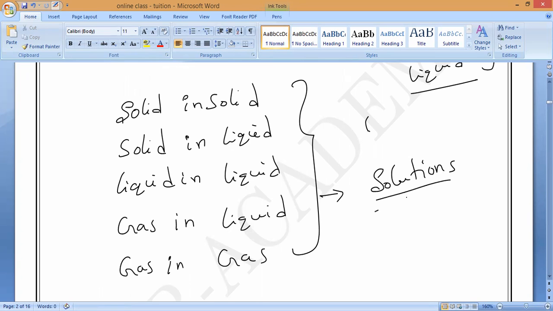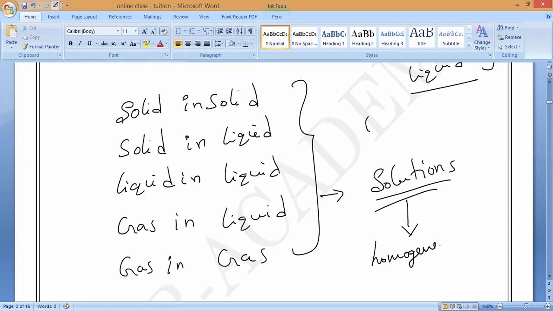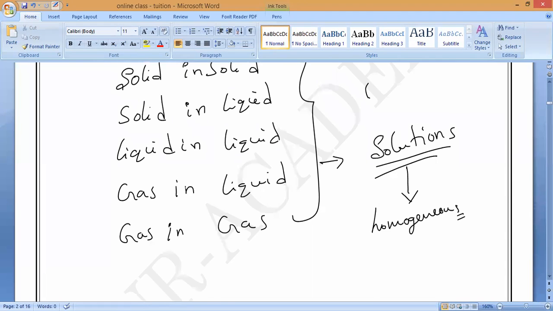So whenever I say solutions, what is it indicating? Are they homogeneous or heterogeneous? Homogeneous mixture. That is what you have to remember. Whenever I say it is a solution, it is homogeneous. Please remember. Homogeneous. Please write it. Types of solutions. Now we will study one by one.